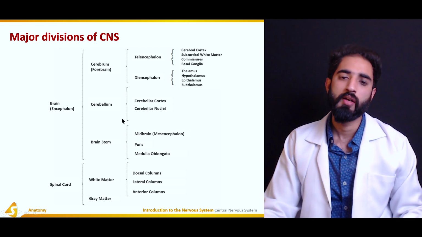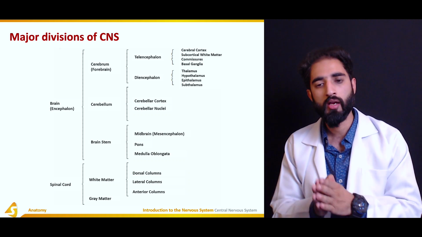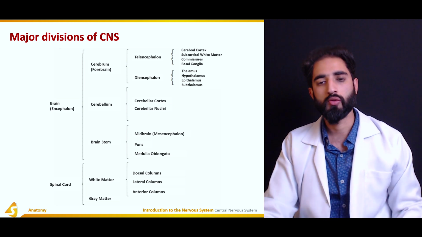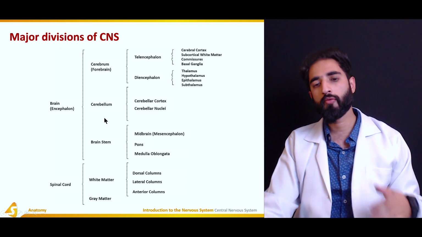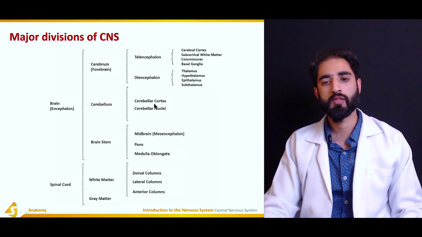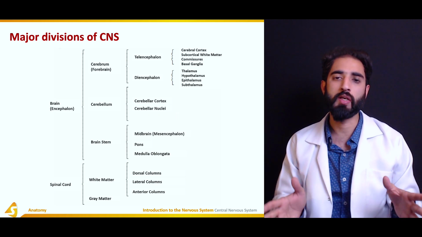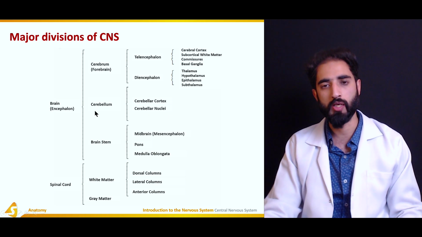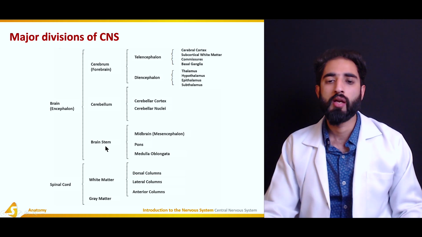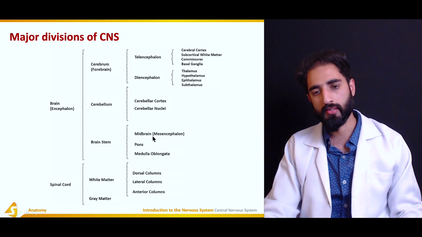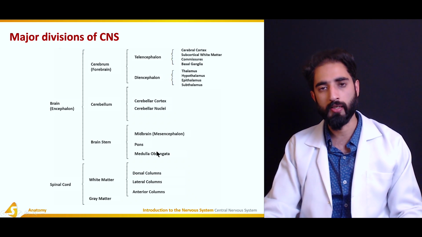The cerebellum is actually a part of the hindbrain in combination with the pons and medulla oblongata. So cerebellum, pons, and medulla oblongata make the hindbrain. Cerebellum further has different parts, which is the cerebellar cortex and the cerebellar nuclei. It also has the cerebellar peduncles, which connect the cerebellum with the midbrain, pons, and medulla oblongata. In the brainstem, we have the midbrain, which is also called the mesencephalon, and two parts of the hindbrain, which is the pons and medulla oblongata.